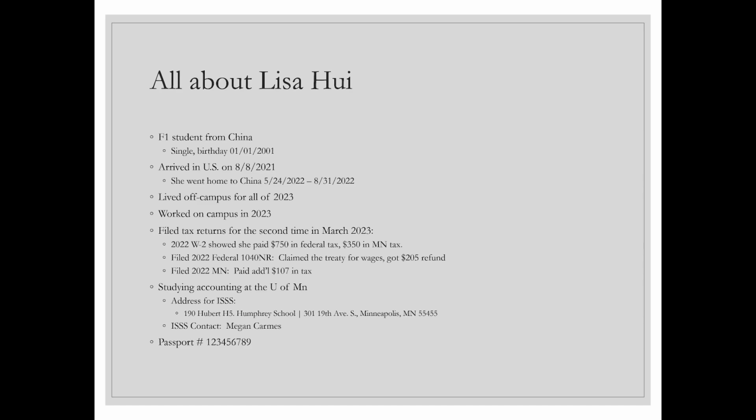She worked on campus. She filed her tax returns for the second time in March of 2023. She had a 2022 W-2 that showed she paid $750 in federal tax and $350 in Minnesota tax. She filed her tax return for 2022 on her federal return. She claimed her treaty for wages and she got a $205 refund. She also filed a Minnesota 2022 return and paid additional $107 of tax. She is studying accounting here at the University of Minnesota. This is her information for the International Student Services Group at the University of Minnesota, and her passport is a very made up 1, 2, 3, 4, 5, 6, 7, 8, 9.